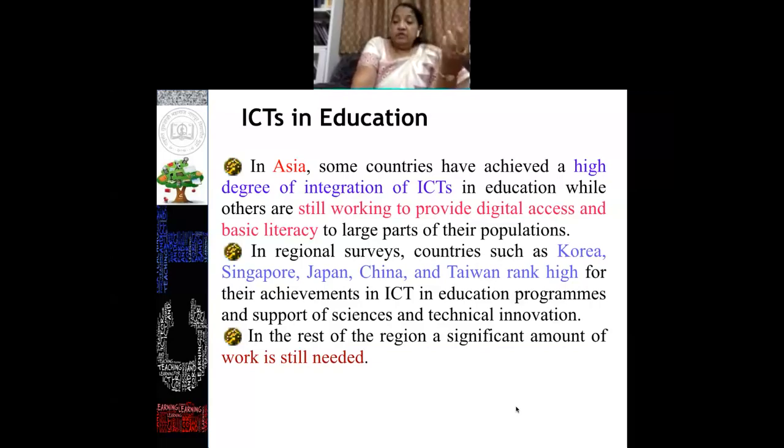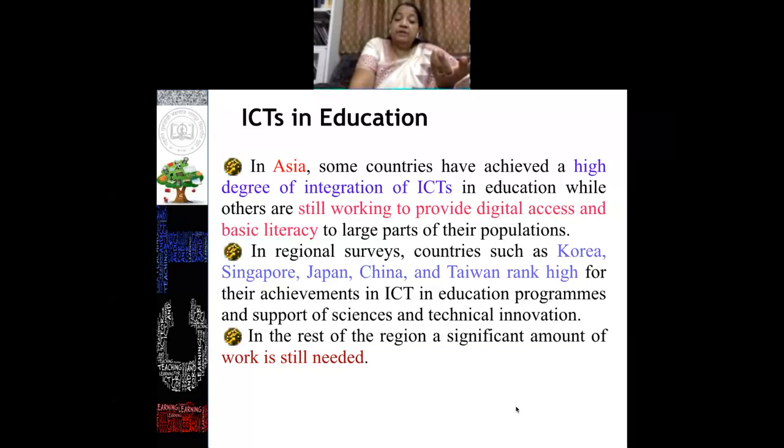In a regional survey, countries like Korea, Singapore, Japan, China, and Taiwan ranked high for their achievement in ICT in education programs and support of science and technical innovation. In the rest of the region, a significant amount of work is still needed.